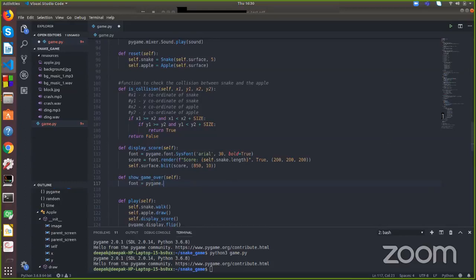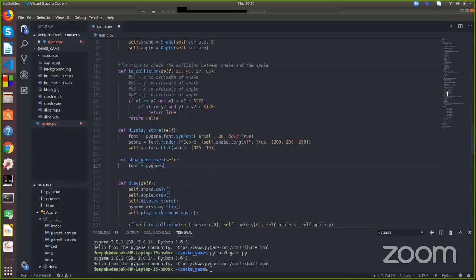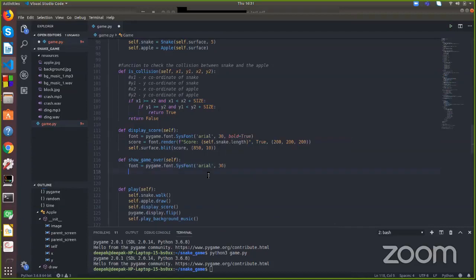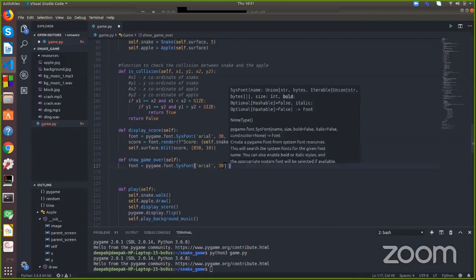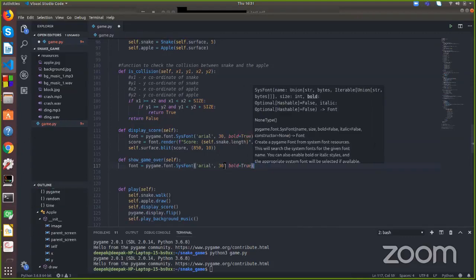Because here, see, when we had to display the score, we used this, right? We initiated the font and then we rendered the text over the screen. So similarly for the game over also we are going to do the same. So pygame dot font. Let's choose the font as Arial and the size as 30. Okay. If you want the font to be bold, let's make this boolean also as true.